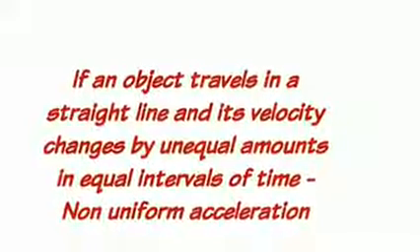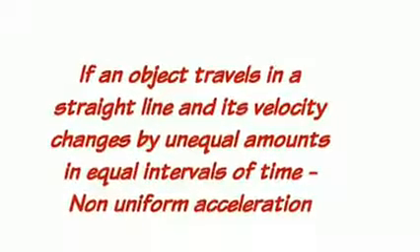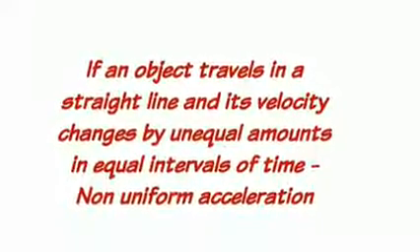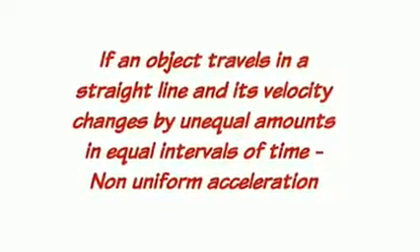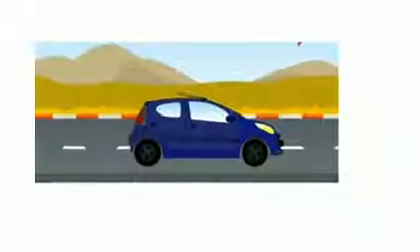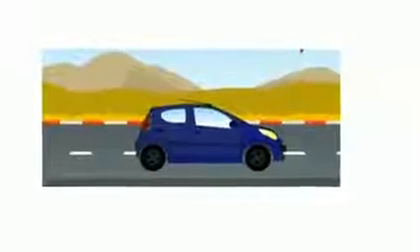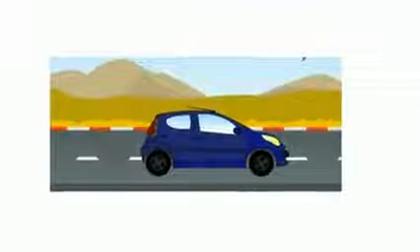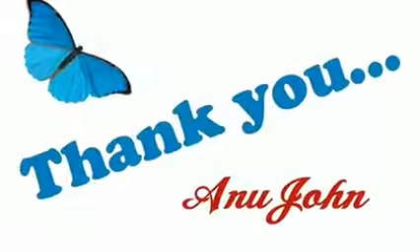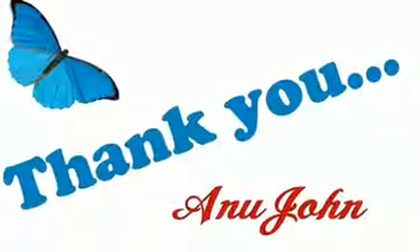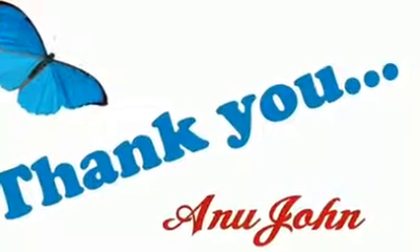And if an object travels in a straight line and its velocity changes by unequal amounts in equal intervals of time, then the acceleration is said to be non-uniform acceleration. A car moving with different speeds at different points of the journey can be considered to be an example for non-uniform acceleration. So we have studied what is acceleration.